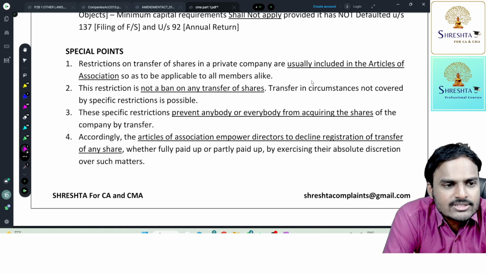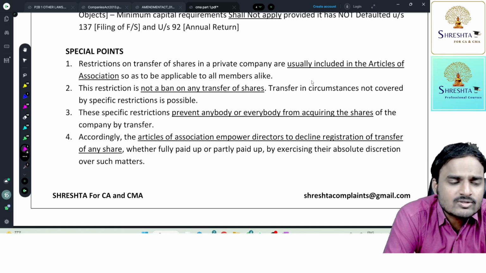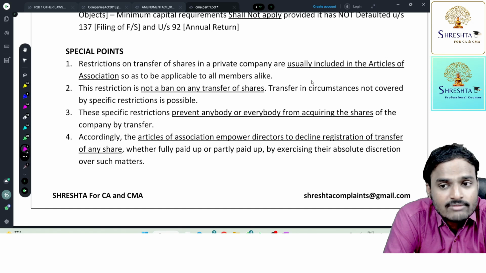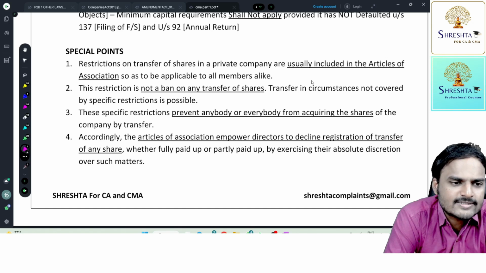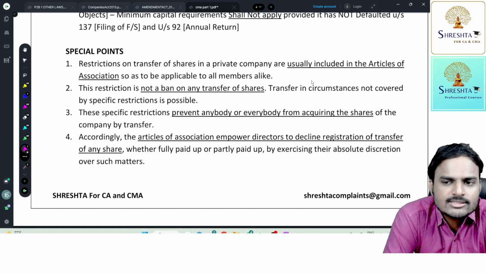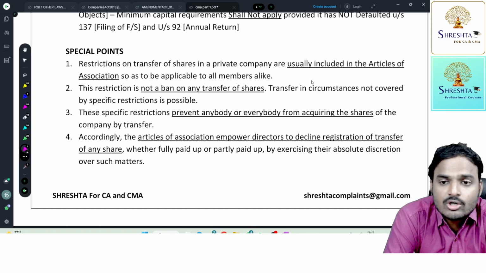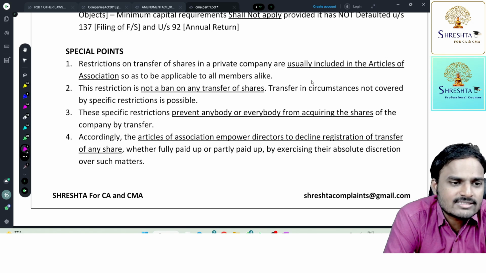These specific restrictions prevent anybody and everybody from acquiring the shares of a company by transfer. Simply, outsiders can't become members of the company. Sometimes, to become a member of the company, outsiders will try to offer more and more price. The actual share price is 1,000 rupees, but they may offer 1 crore, or even 10 crores, in order to become a member. Because of these restrictions, outsiders are prohibited from acquiring the shares of the company.